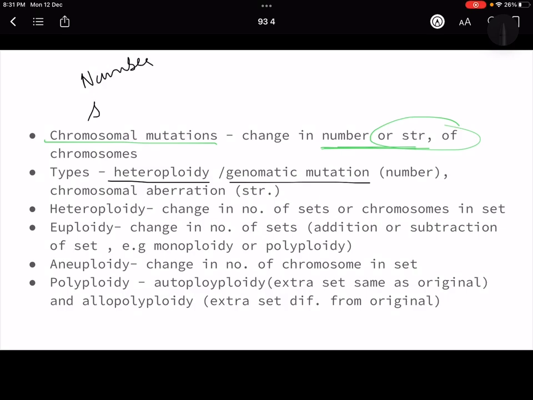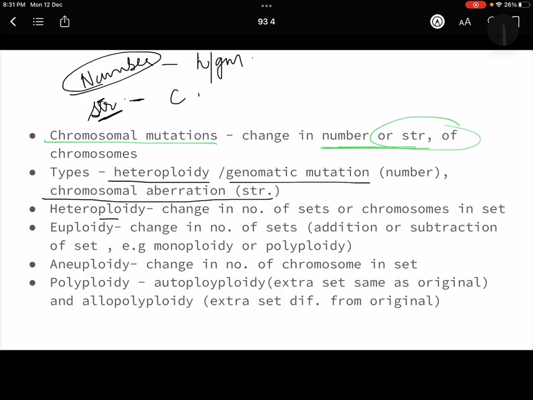So the technical term for change in number is heteroploidy or genomic mutation. And when there is a change in the structure, we call it, sorry, chromosomal aberration.